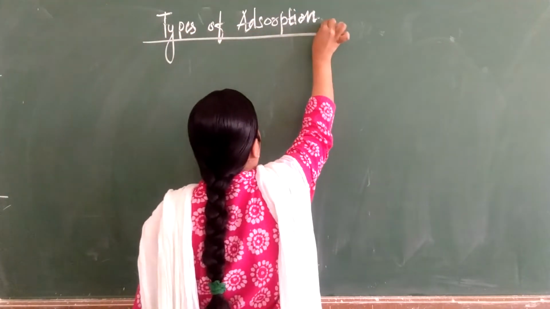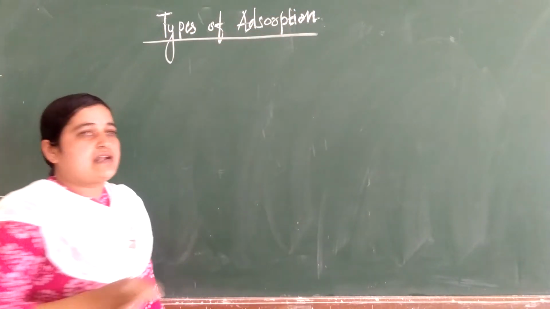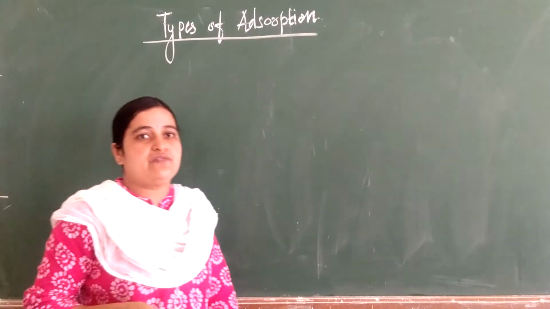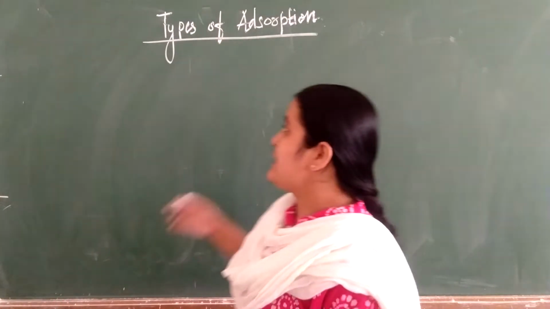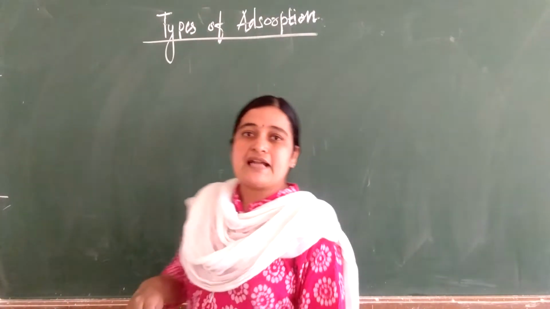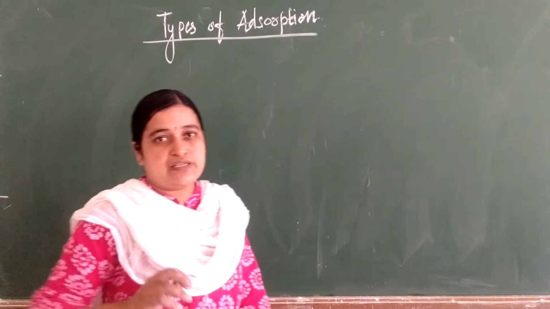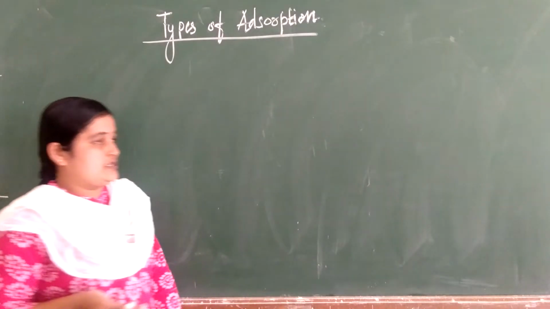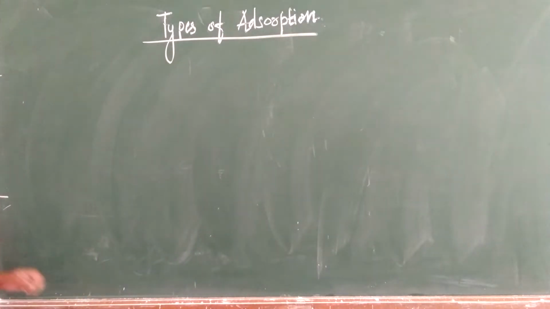Depending upon the force acting between the adsorbate and adsorbent, we mainly have two types of adsorption: physical adsorption and chemical adsorption. Adsorption may be classified mainly into these two types.